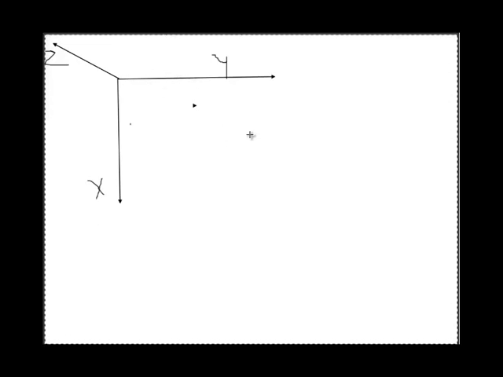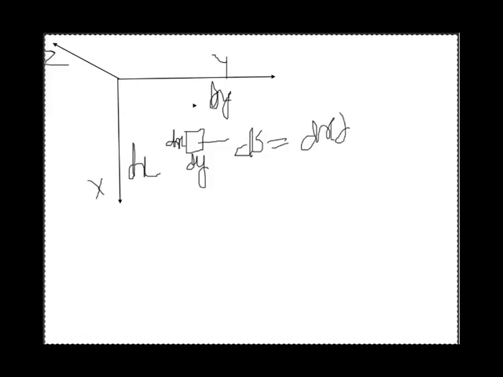Differential distance in x direction is dx and differential distance in y direction is dy. So you will have a small surface with differential distance dx in x direction and dy in y direction. So differential surface will be ds equals dx dy. This is scalar multiplication. dx is a scalar value, dy is a scalar value. So ds will be scalar, but in fact the surface has direction.